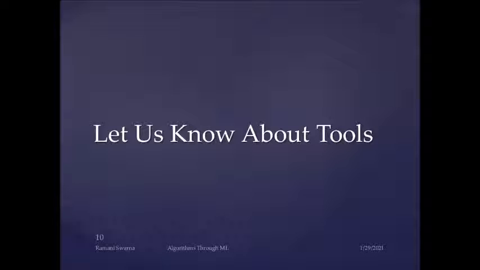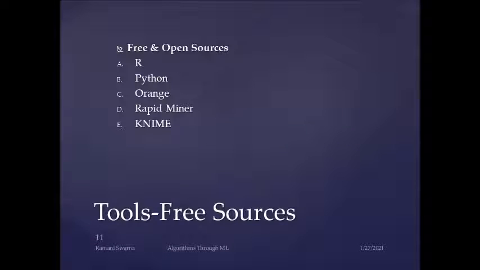For example, in free sources, you have got R software. If you know a little bit of programming, you can go ahead and do very good things over here also. However, I'll be focusing on the statistical part of it. Therefore, programming, I'm not going to enter at all. So you have got RStudio, then Python, Orange, RapidMiner, KNIME. Now, these are just a few free and open sources.